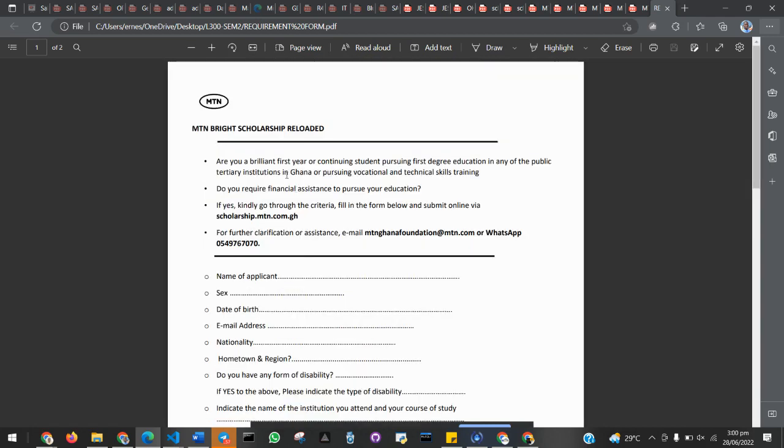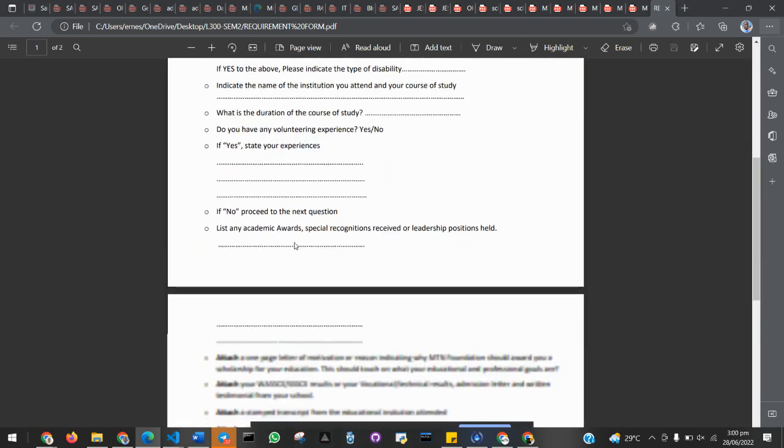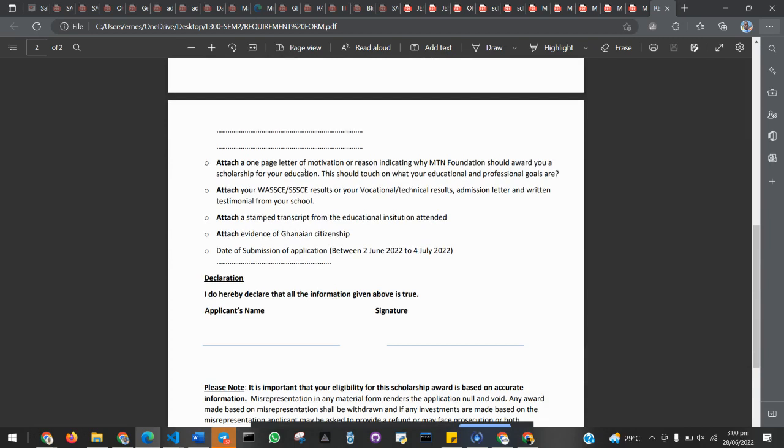So here, this is the application letter part. You can also fill this. Then your letter of motivation that states the reason why you should be considered to.